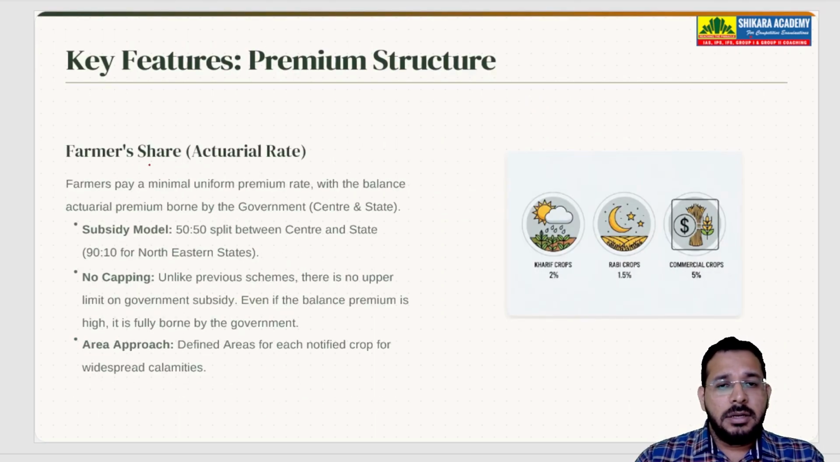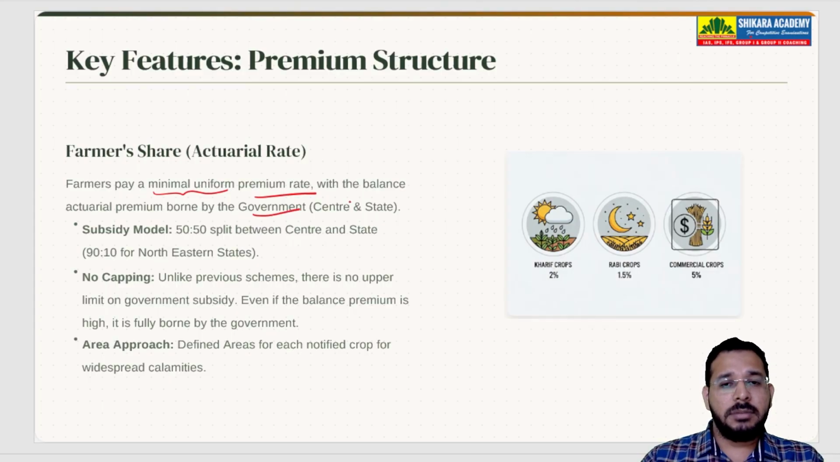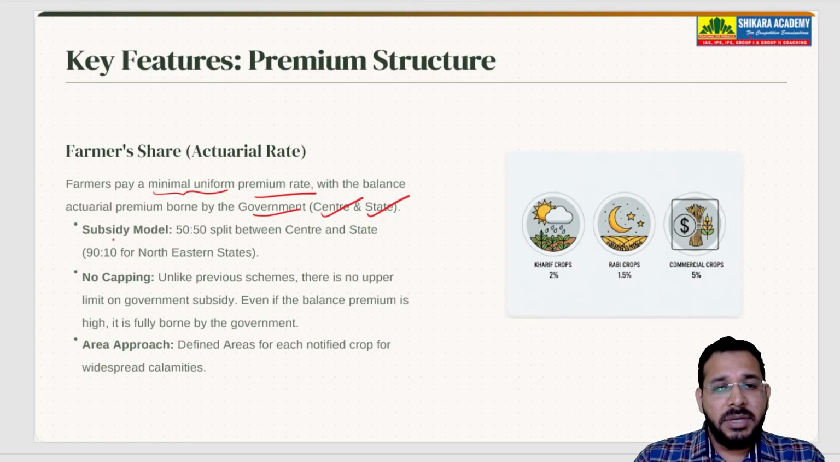So how do farmers pay premium, how do governments pay premium, what is the scheme offering? Farmers will pay a minimal uniform premium rate. They will pay a very small amount. And the balance amount is paid by the government, both central government and state government. Between central government and state government, it is a 50-50 split.